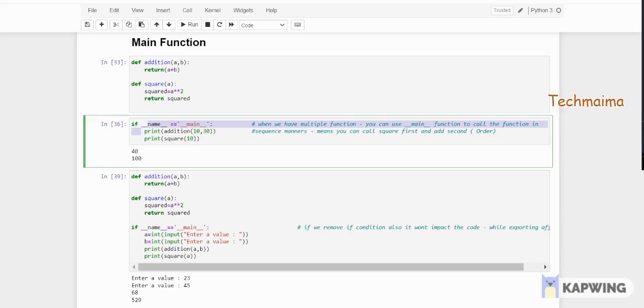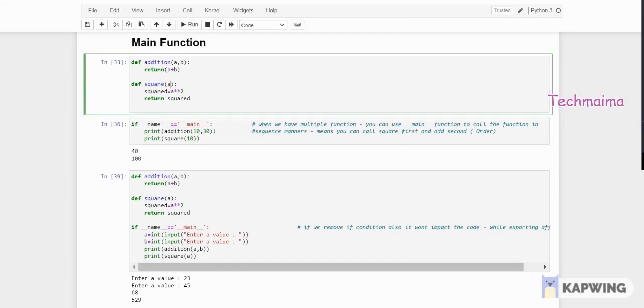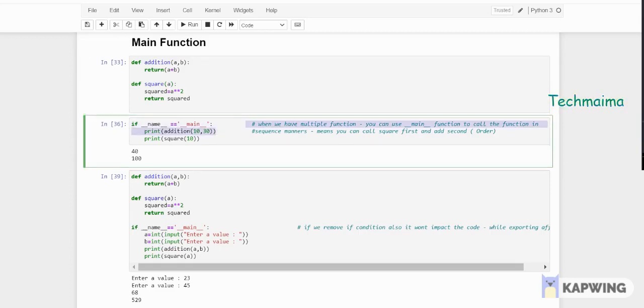If __name__ is __main__, then print addition, giving two values, 10 comma 30, and print square of 10, a value I can give. It will give you the result like this. Normally when you define a function, when you type addition here, it will call the addition. But the purpose of using the main function is that if you have 10 functions, you can call them as per your sequence. I want to call square first, subtraction second, then addition, multiplication. Such a way, you can call them as per your order. That is the purpose of using the main function here.